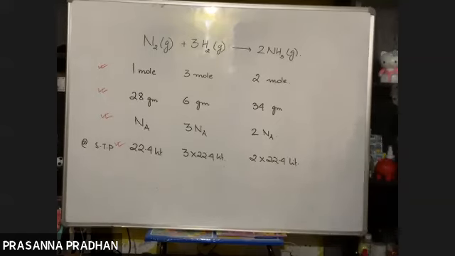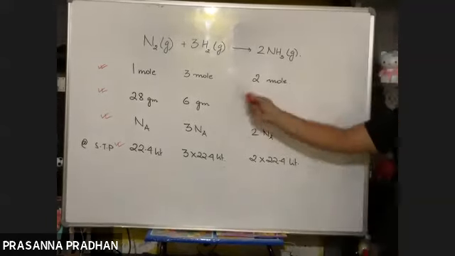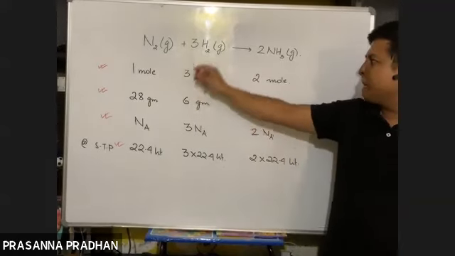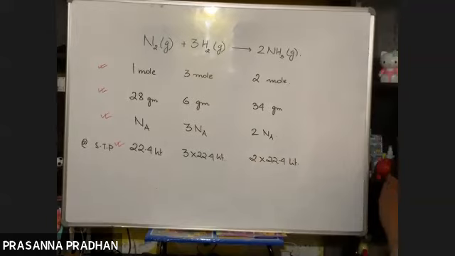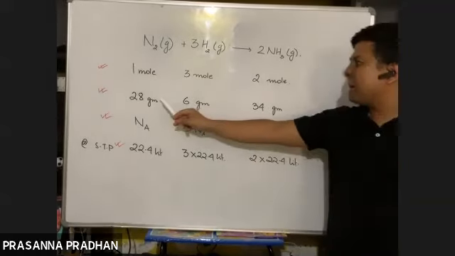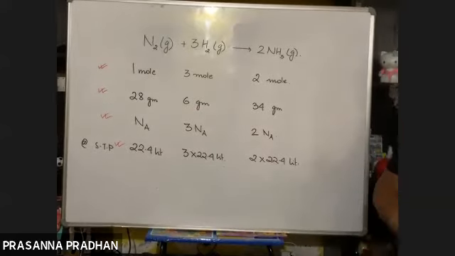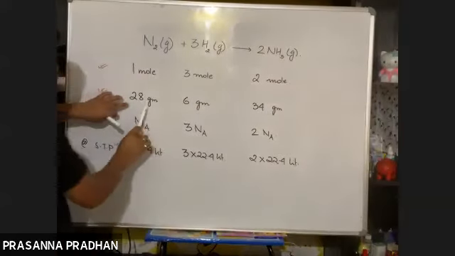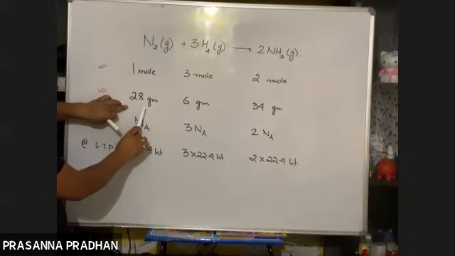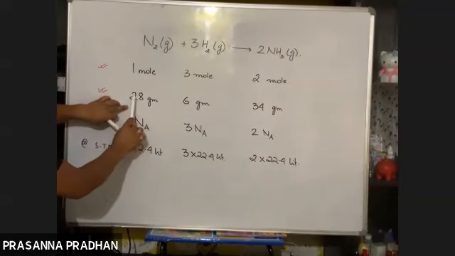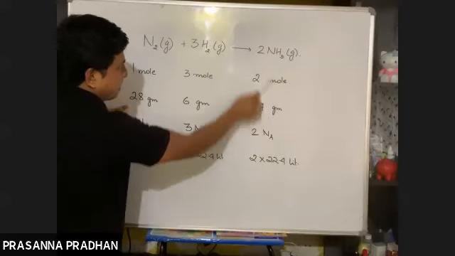So now we will be coming across different types of problems. What are the types of problems we'll be dealing with? One, dealing with mass-mass relationship. That means we can say 28 gram reacts with 6 gram to give us 34 gram. Or we can also relate the mass with volume. So can I say here, 28 gram of nitrogen produces how many liters of ammonia? It gives us twice 22.4 liters of ammonia gas.